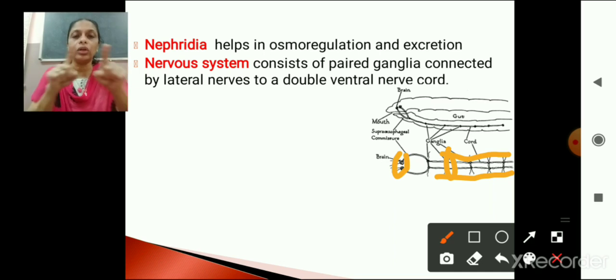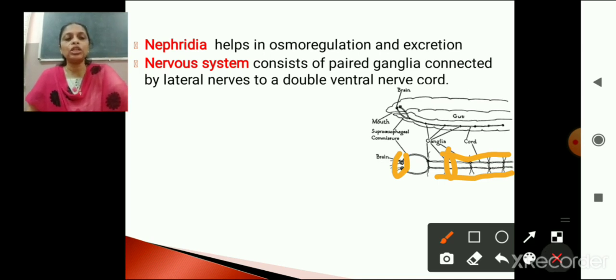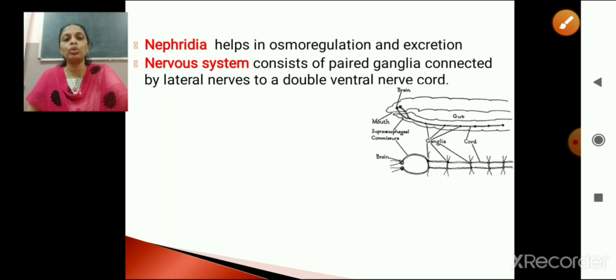So two nerve cords, long nerve cords. So two small cords, ganglia will be found. They are connected by lateral nerves, and these ganglia in turn are connected by a double ventral nerve cord. So the nerve cord will be double. Here you can see two nerve cords, right? Can you see now two black lines?